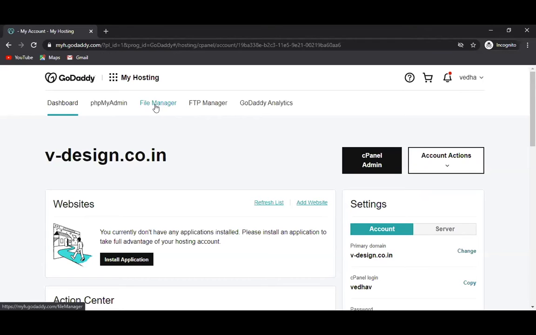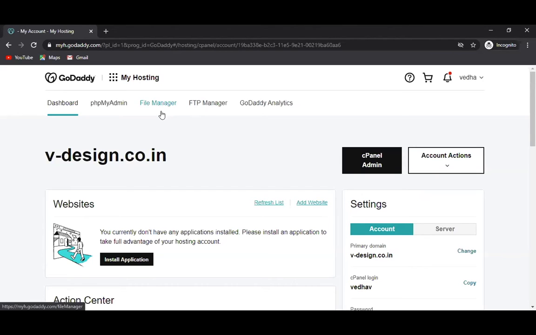In the file manager, as we have C drive and D drive on your computer, different drives, right? In the same way, you go to the file manager and you have different folders. Within that drive we create folders. So file manager is one of the drives given to you, and within that drive you have the folders. You have a folder for Visage design, and a folder for some other website you want to create. So you have different folders in the file manager, right?